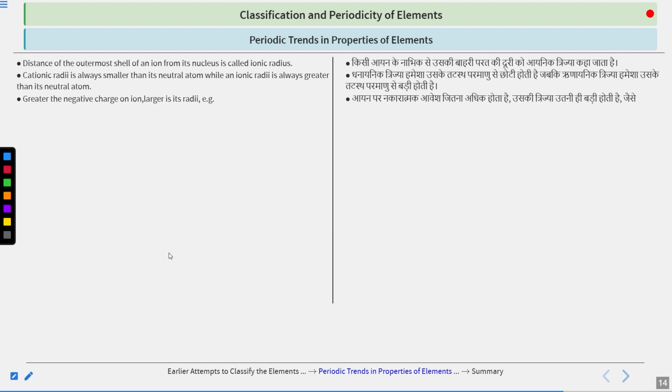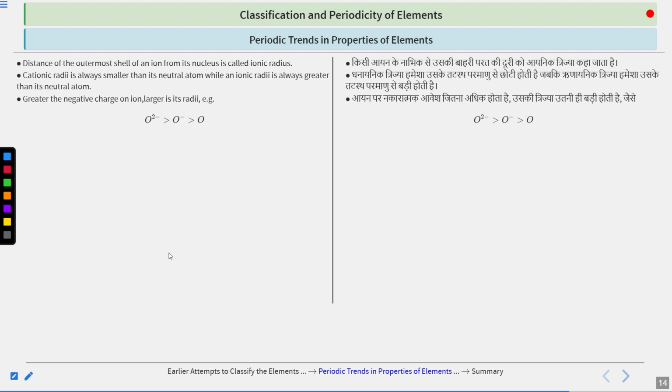At the same time, what we see is that the effective force on each electron has changed, or you can say it has decreased, because the protons are the same but the number of electrons is greater. As a result, the force on each of them will be distributed over a greater number of electrons. Now, due to these two reasons, you will find a greater anionic radii than the parent atom.